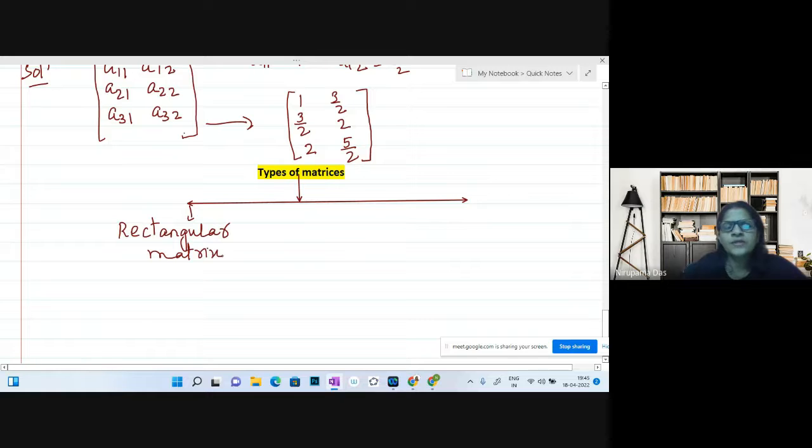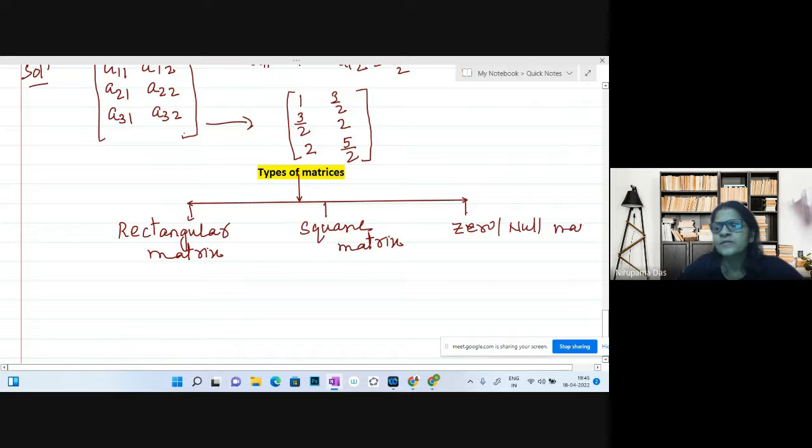Just like in case of a rectangle, length is not equal to breadth. Second, the square matrix, in case of a square, length equals breadth. And the third category is the zero or null matrix.